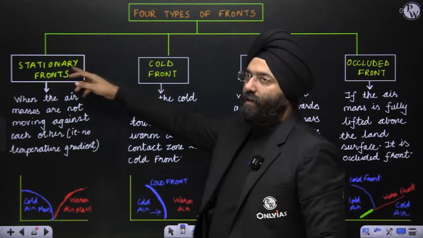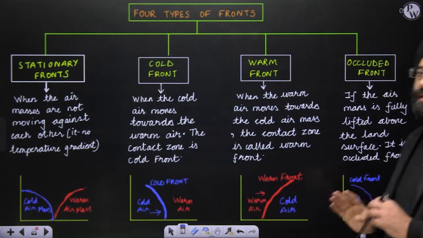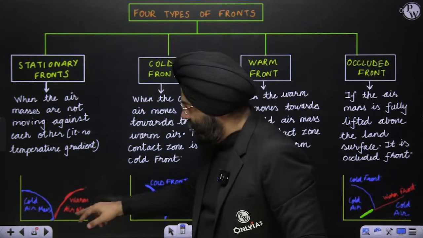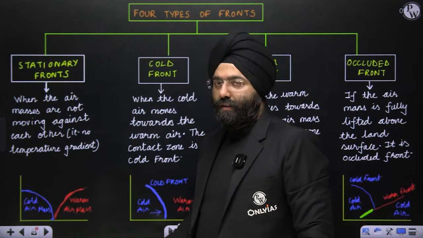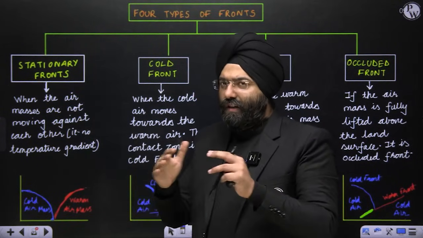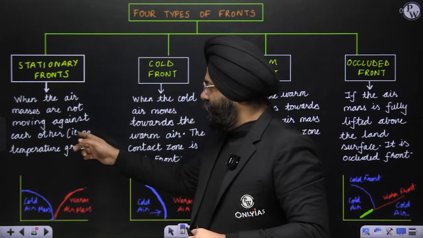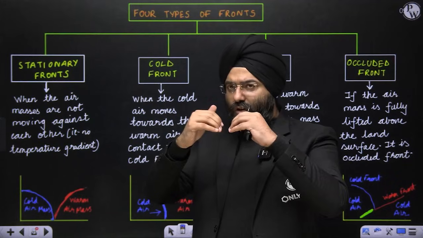First is stationary front, cold front, warm front, and occluded front. This is the red warm air mass, this is the cold air mass. When the air masses are not moving against each other, they're just coming close here, that means there is no temperature gradient because they're not crossing.